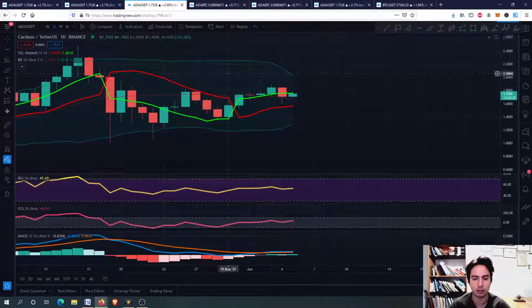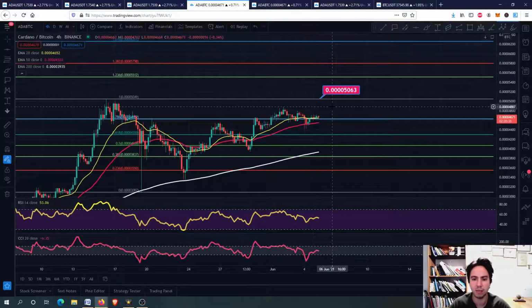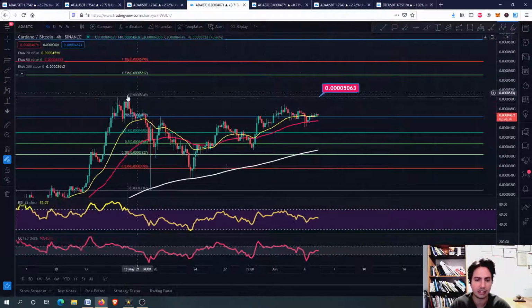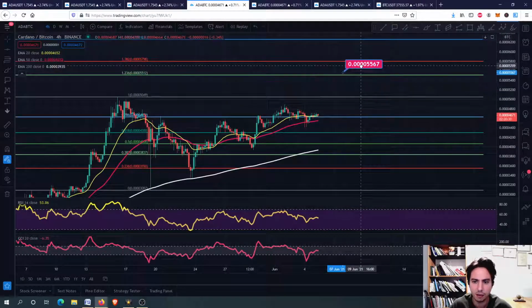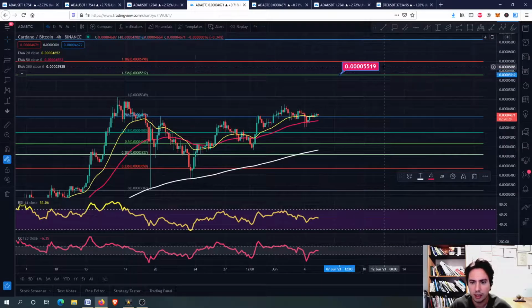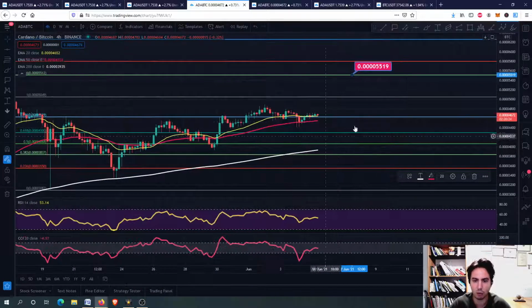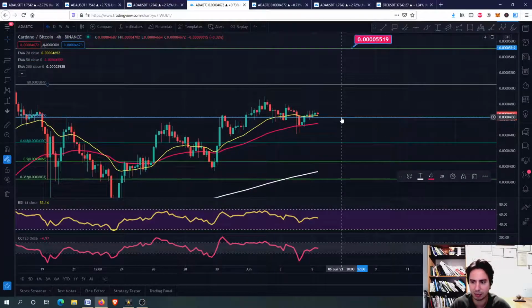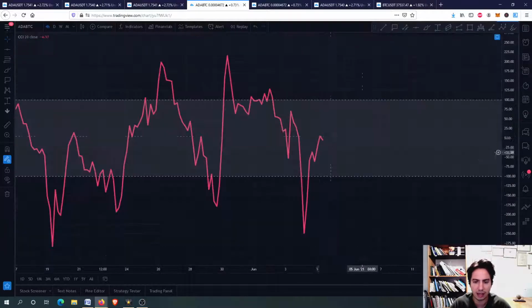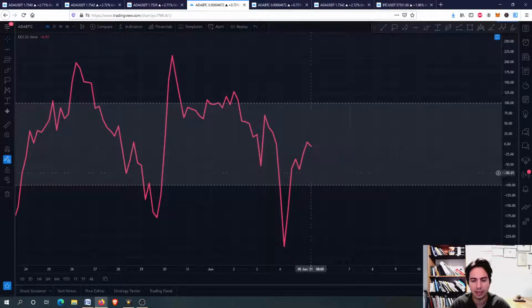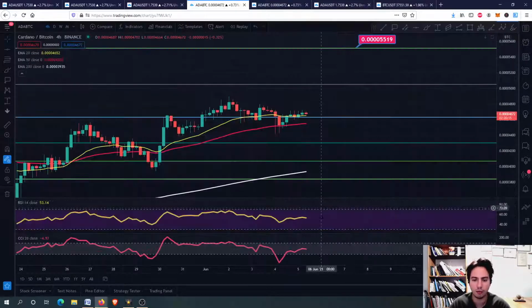Okay, so for now we are going to ADA against Bitcoin. I think it's about time, guys, that we approach the previous high here and we go even further above to 0.4055. I believe we can go there. The 4-hour frame looks good. We maintain the support level, and of course we are now on the commodity channel index where we can see it going upwards. We have room to grow.